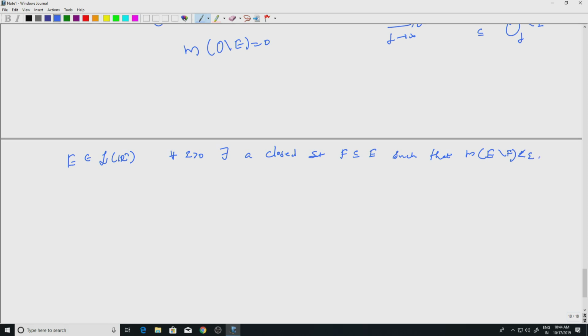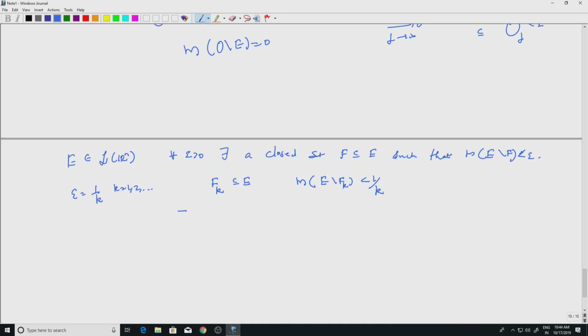This we have. So we can write epsilon to be 1 by k as usual, k equal to 1, 2, etc., and we will get closed sets F_k contained in E such that the measure of E minus F_k is less than 1 by k.